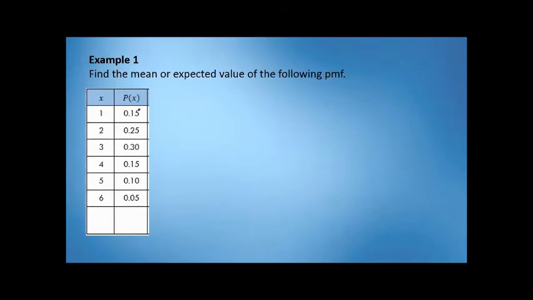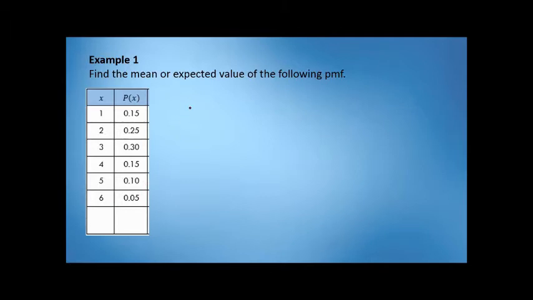Then the second column is the probability of each value. So, P of X. So, ibig sabihin, ang probability ng 1, 0.15. Probability ng 2 is 0.25. Probability ng 3 ay 0.30. Probability ng 4 is 0.15. Probability of 5 is 0.10. Probability of 6 is 0.05.